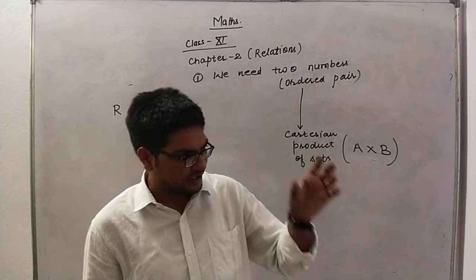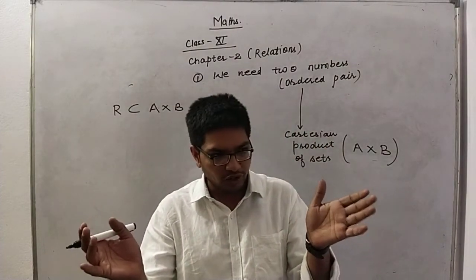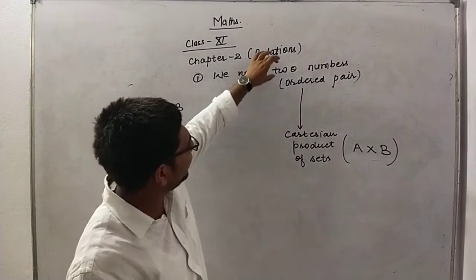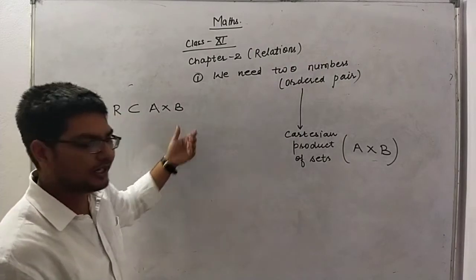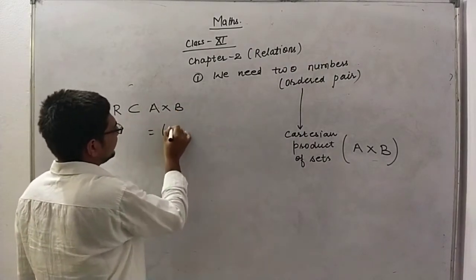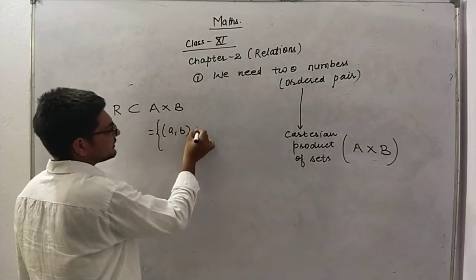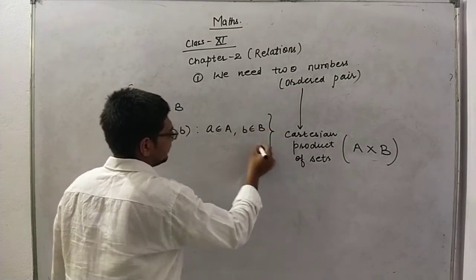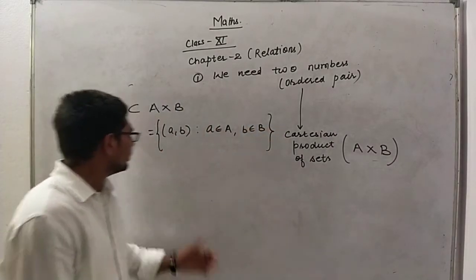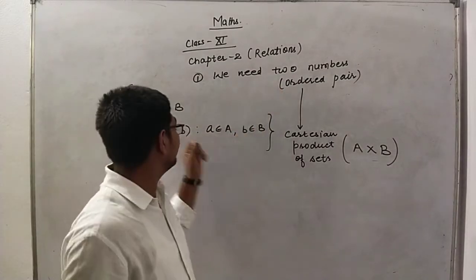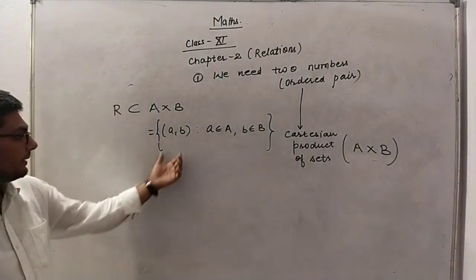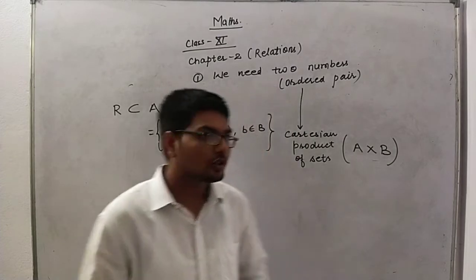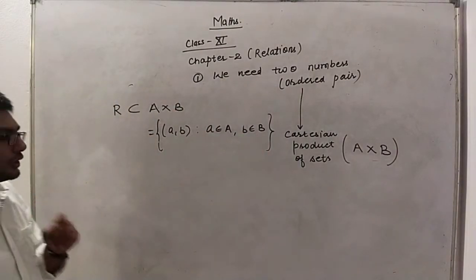When we are defining a relation from set A to set B, we are talking about a subset of A cross B. It will include the ordered pairs, because A cross B is the set of pairs (a, b) such that the first element belongs to the first set and the second element belongs to the second set. So our requirement of ordered pair is fulfilled by A cross B. (a, b) such that a belongs to A and b belongs to B. Right?